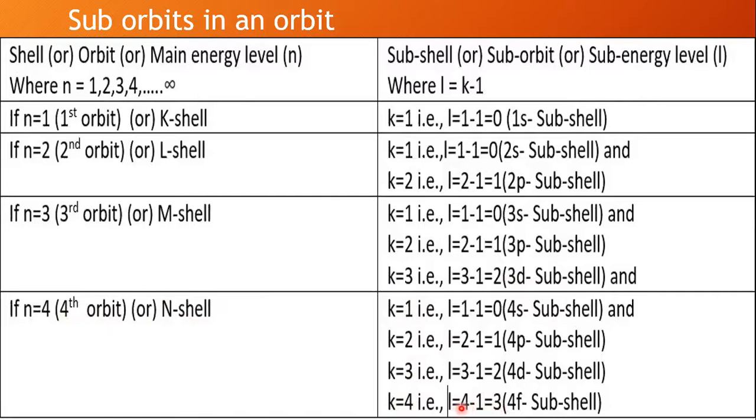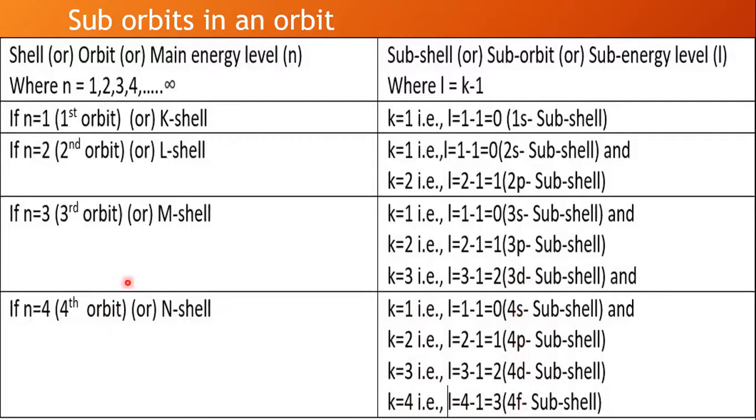Whenever the L value is equal to 3, that subshell is called the f subshell. As it is present in the fourth orbit, it is called the 4f subshell. So in the fourth orbit, how many subshells are there in total? 4s, 4p, 4d, and 4f.